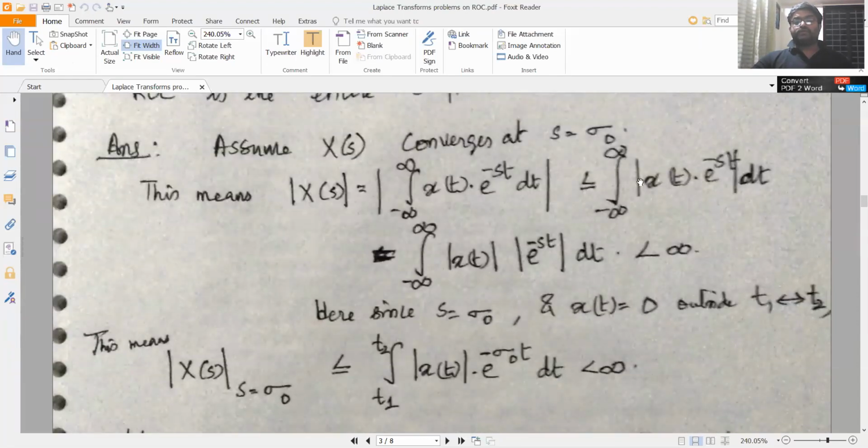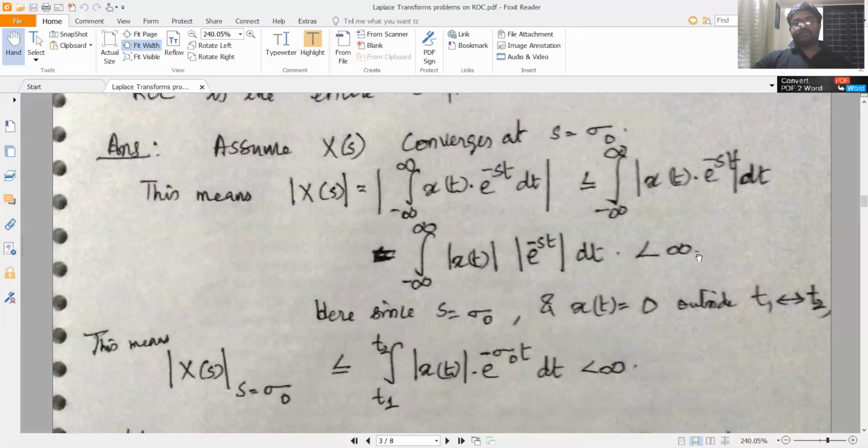Modulus of x of t e raised to minus st dt, you can write as modulus of x of t into modulus of e raised to minus st dt, which is less than infinity, since the modulus of X of s should be finite because X of s converges at s is equal to sigma 0.